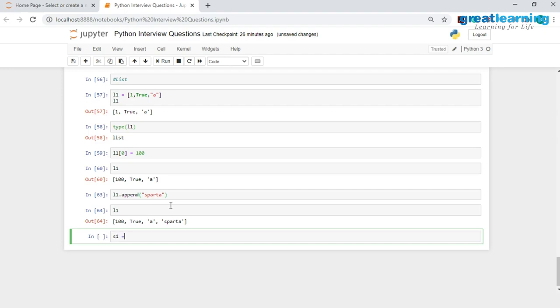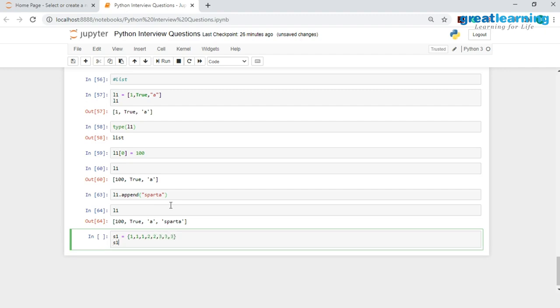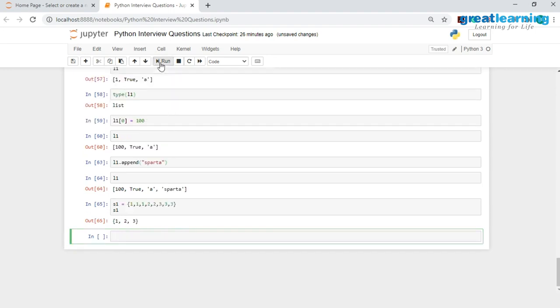I'll have S1, and to create a set we will be using curly braces. Let me have some repeats over here. So I'll have 1 occurring 3 times, then I'll have 2 occurring 2 times, then again I'll have 3 occurring 3 times, and I will print out S1 over here. So as you see, even though I have duplicates or repeats present in this set, I have printed them only once. So this would mean that a set only takes in unique values.